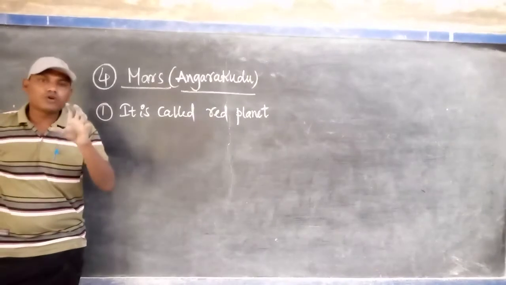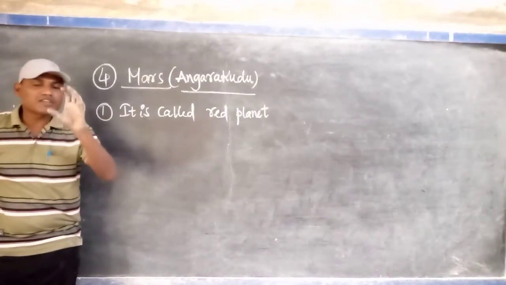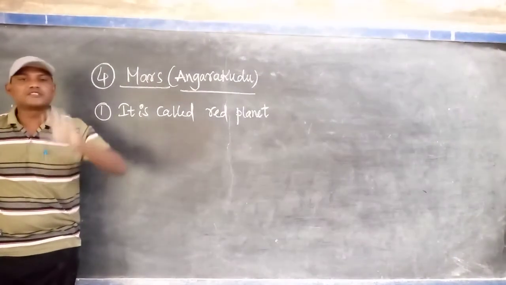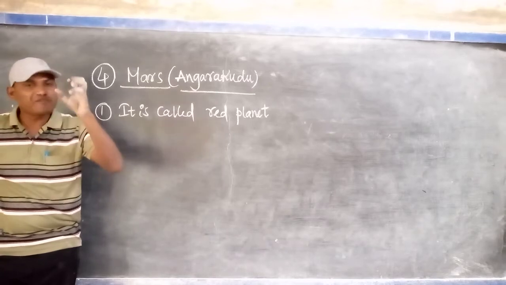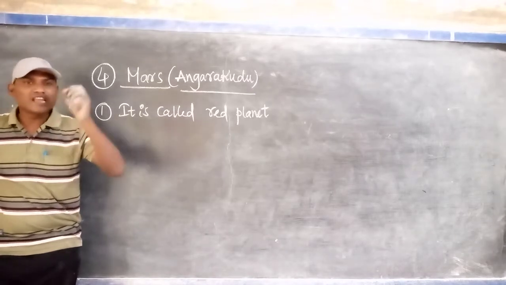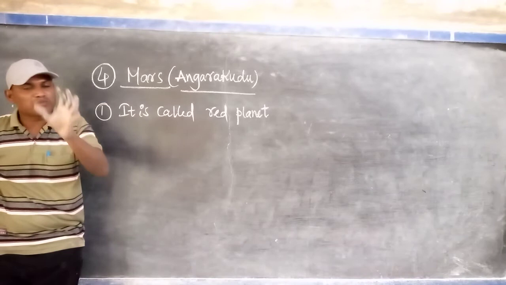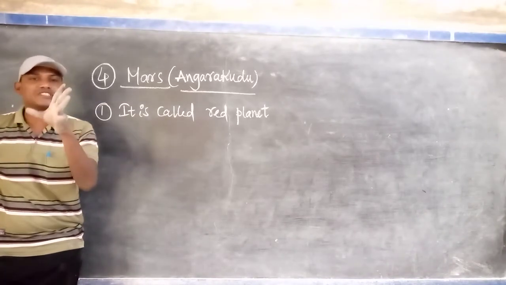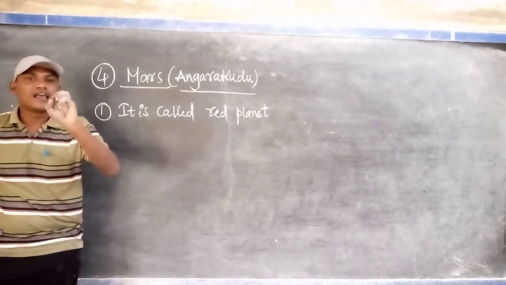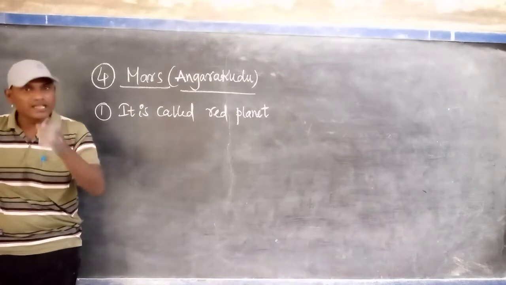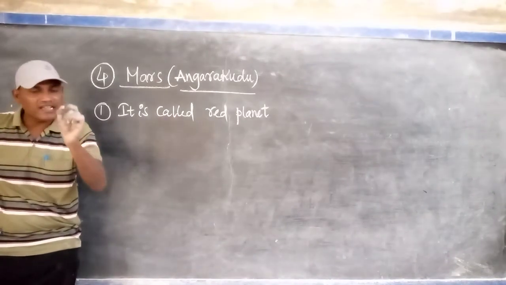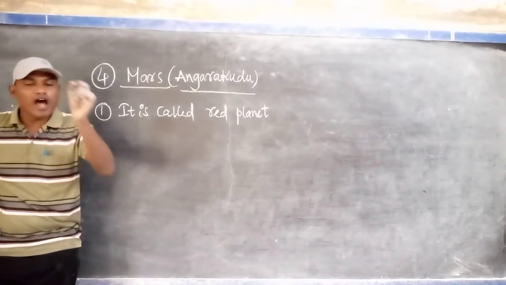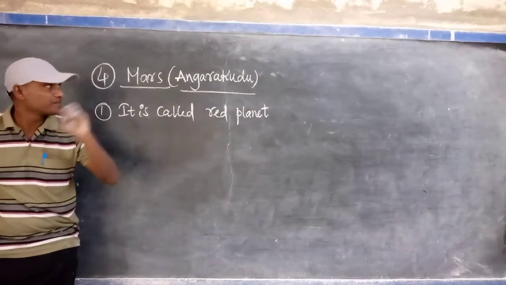The surface of Mars mostly contains one type of atmosphere. When light passes through that atmosphere, it scatters the red light more, because of the particles present in the atmosphere.